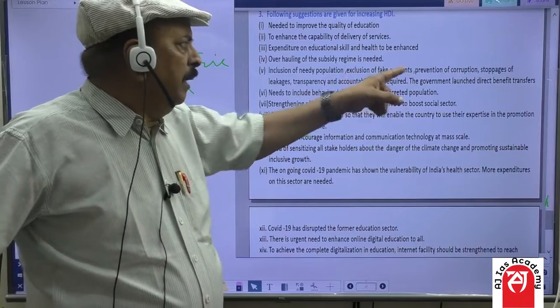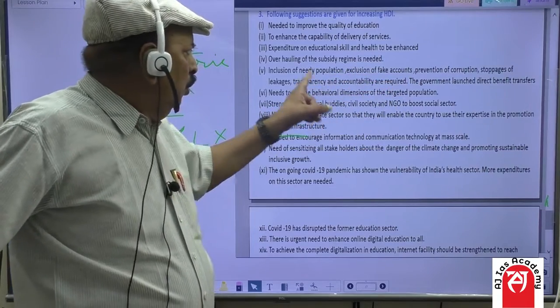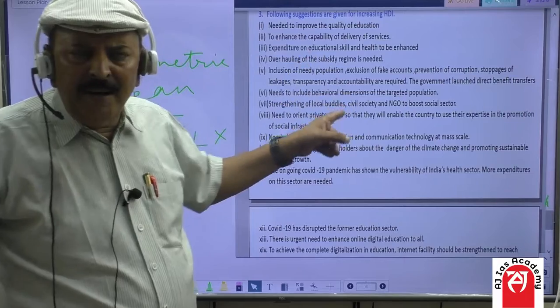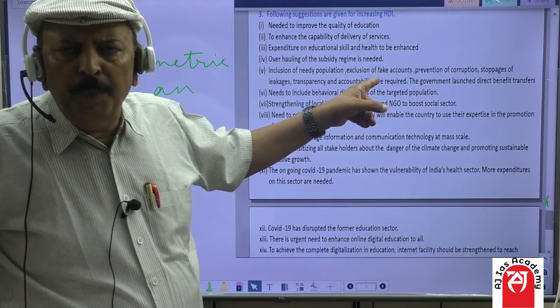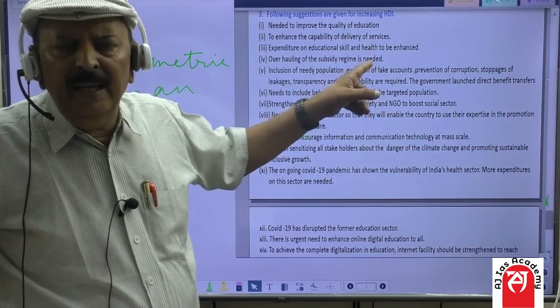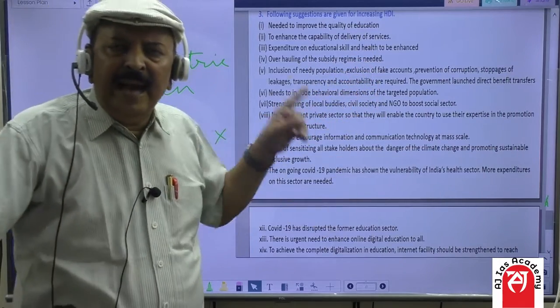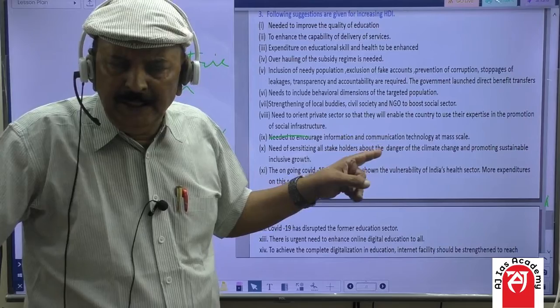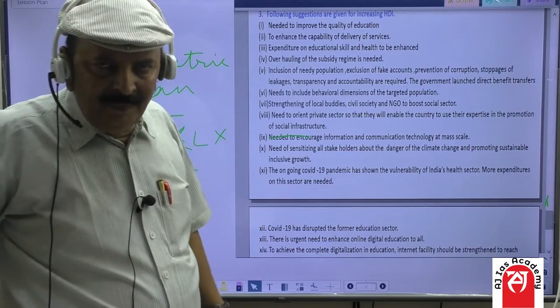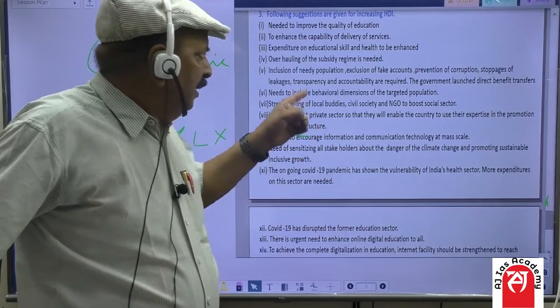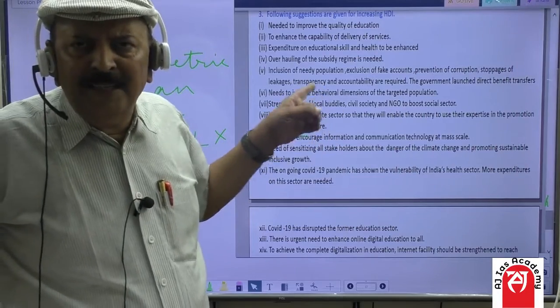Government launched direct benefit transfer to farmers and needy people, 6,000 rupees per year, and this amount directly goes to the beneficiary without middleman. And so this is a big boost to stop the leakage.